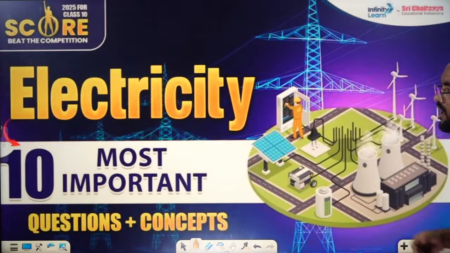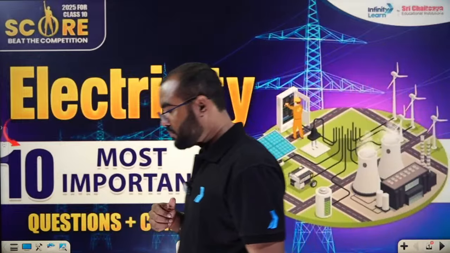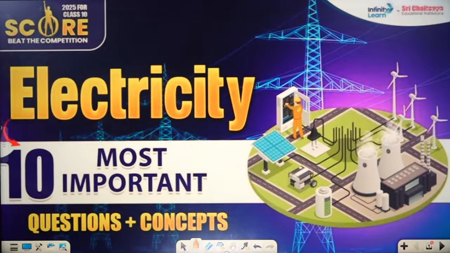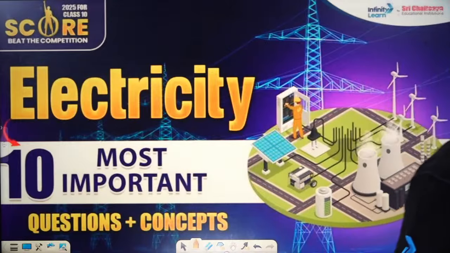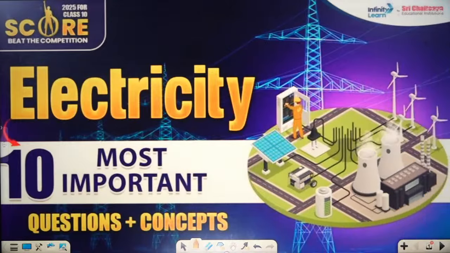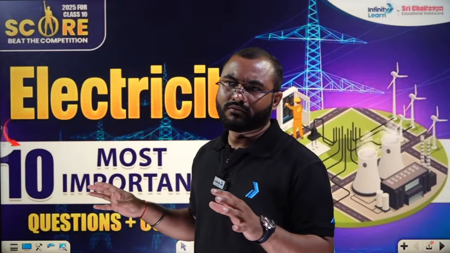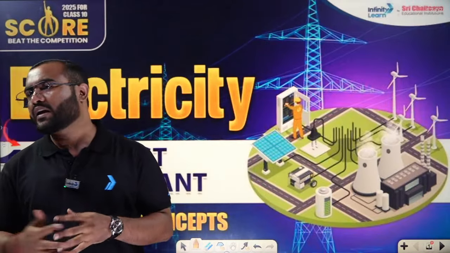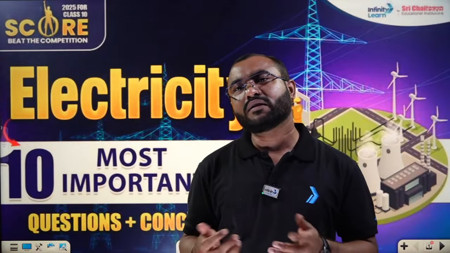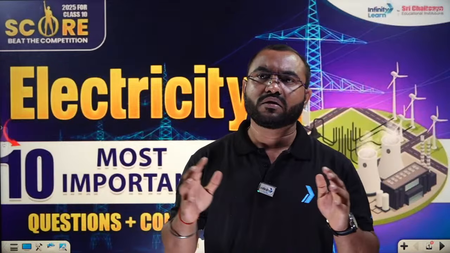So when we talk about electricity, everyone, what is important about this particular chapter? If you try to define electricity, we define it in a very general way. What is the definition of electricity that we generally give? It is a source of energy by which we are capable of running all the electric appliances. It may be a small mixer, it may be a very big machine, whatever it is. So electricity is a source of energy by which we are able to run the entire electronic gadgets, electronic devices, whatever it is.